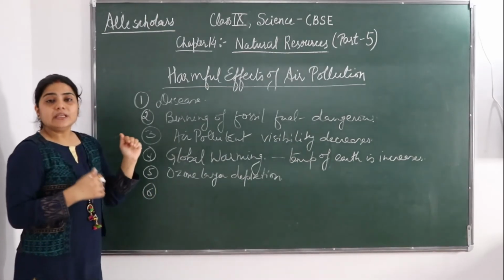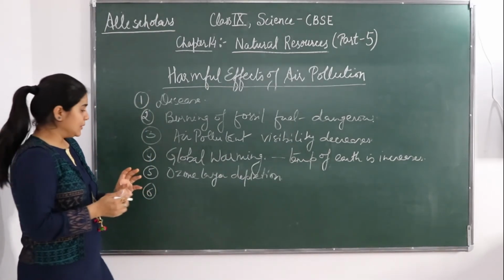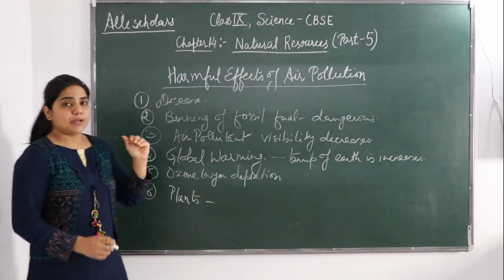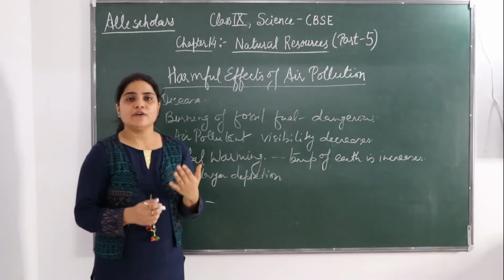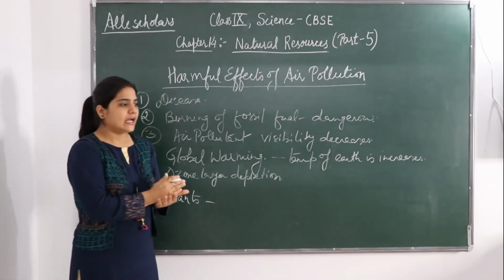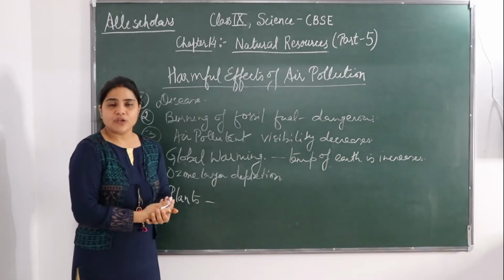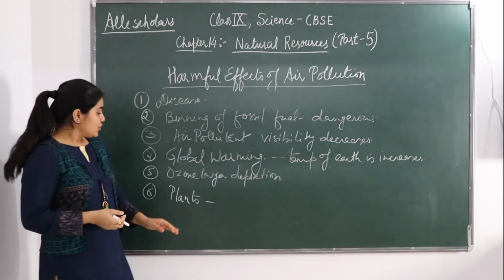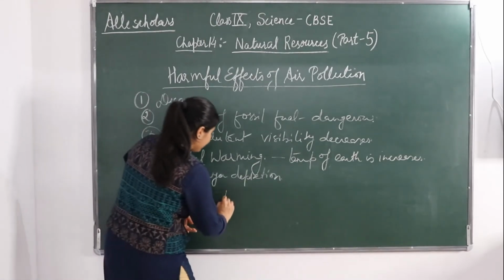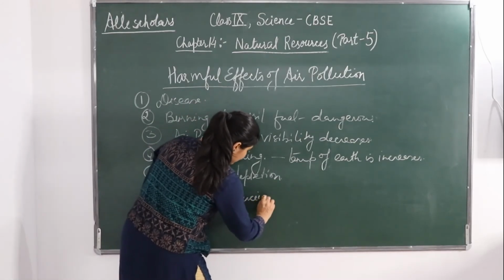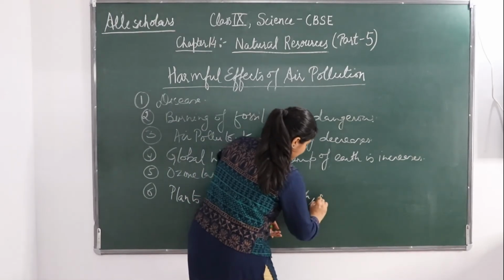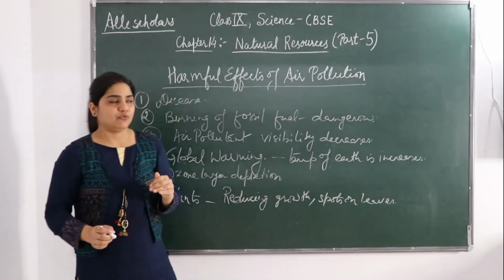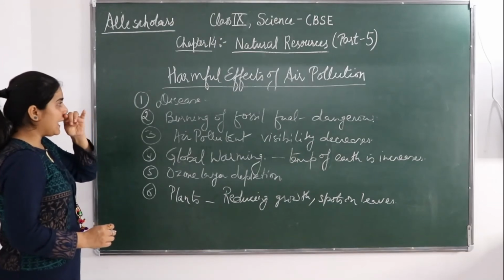Next is that even the plants are being affected because of the air pollution. What effect will there be on plants? Because of air pollution, the growth of the plants is being reduced. There will be a reduction in the growth of plants, degeneration of chlorophyll, and patches or spots will appear on their leaves. So it is affecting the plants also by reducing their growth, causing spots on leaves and degeneration of chlorophyll. Okay, so these are 6 major harmful effects of air pollution.